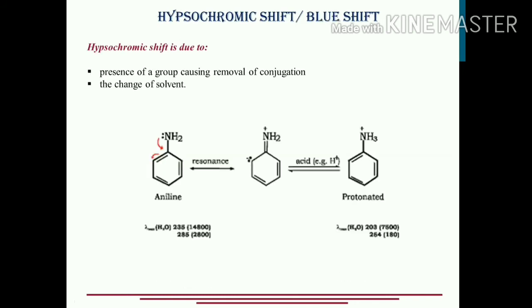Next, you can see here for aniline, the value of lambda max is 235 nanometers, whereas it is 203. It has shifted to the lower side. We get two peaks over here, one at 235 and the other at 285 in case of aniline, whereas when you acidify the medium, you get two bands again, 203 and 254. In both cases it has decreased. Why? Because extended conjugation is not there, rather the conjugation has been removed. So the lambda max has decreased.